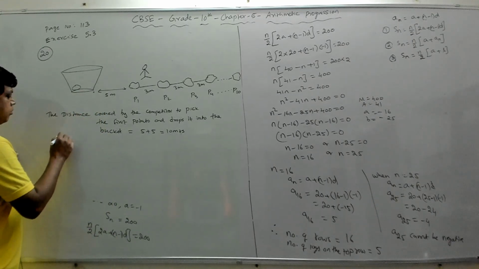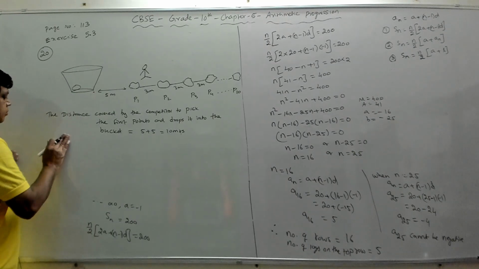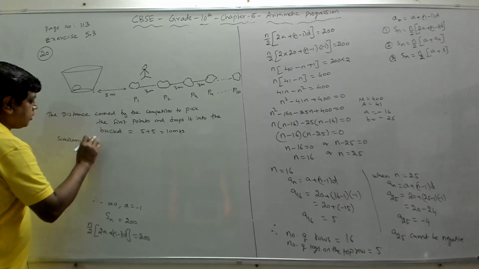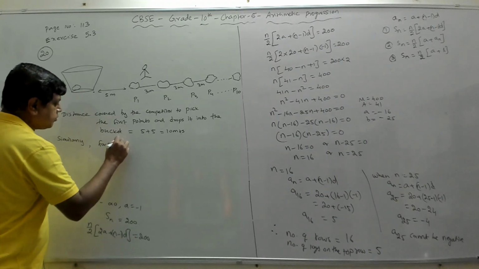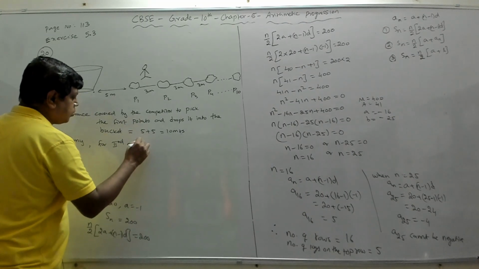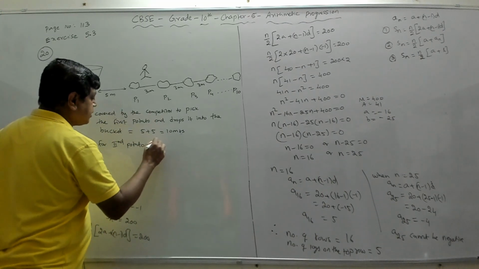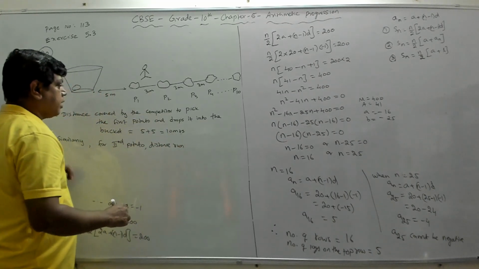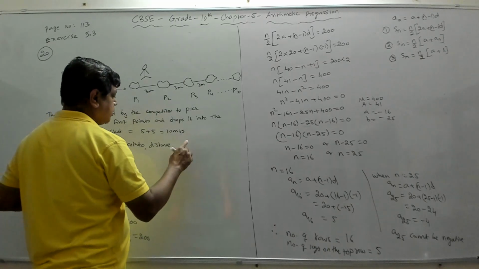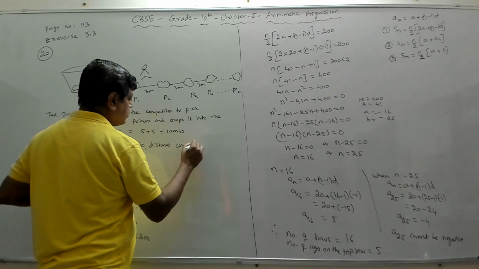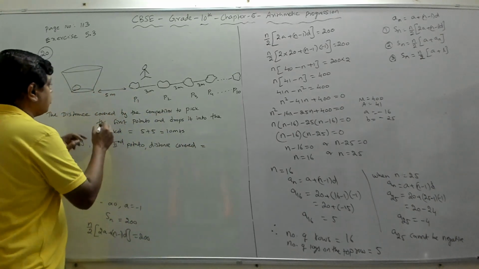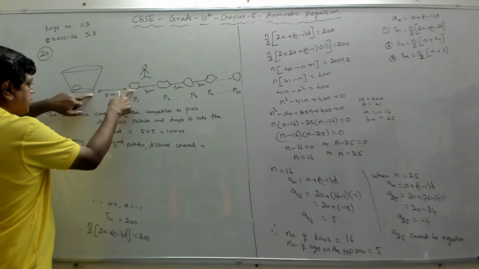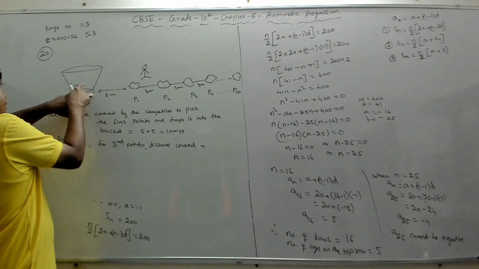For the second potato, similarly, distance run or distance covered will be equal to, so first she is here, goes here, picks this, comes back. So first she goes 5 meters, picks this, and again she comes back 5 meters, puts it.